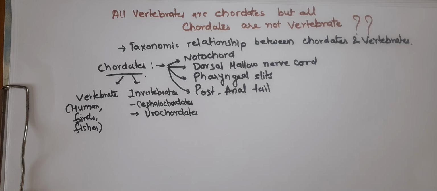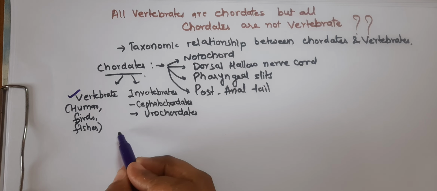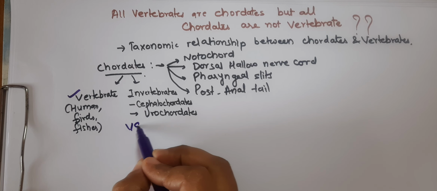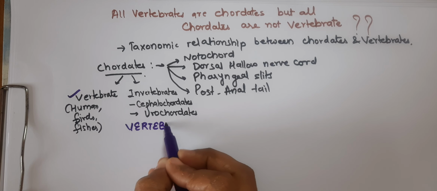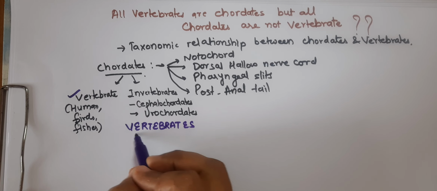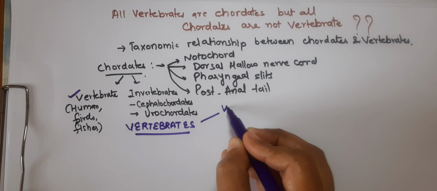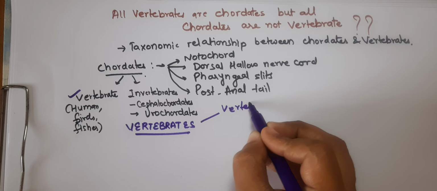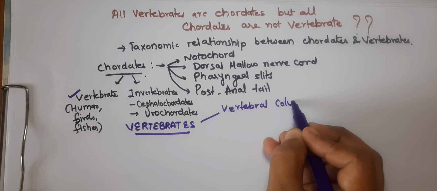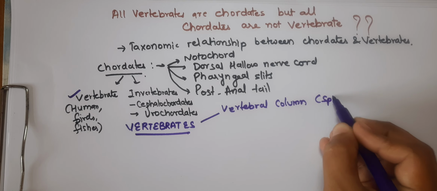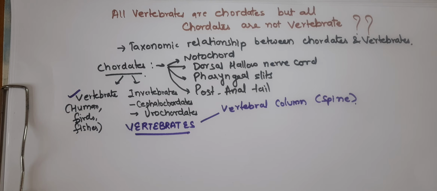So let's now talk about the vertebrates. We are going to now talk about the vertebrates. So students, a vertebrate is a subgroup of chordates. And this subgroup is distinguished by the presence of 3 main features, that is the vertebral column, that is also known as the spine. The notochord is replaced by a bony or cartilaginous vertebral column during the development.